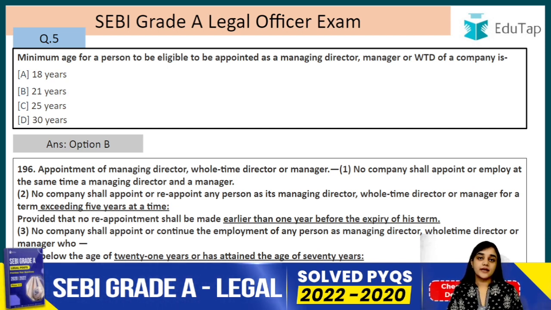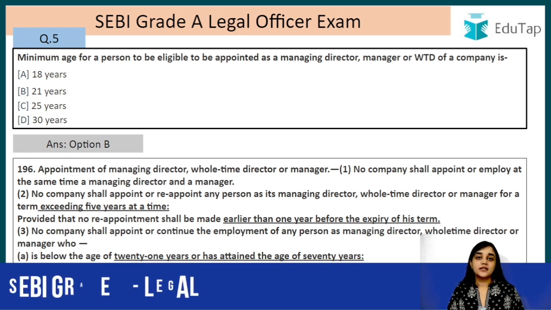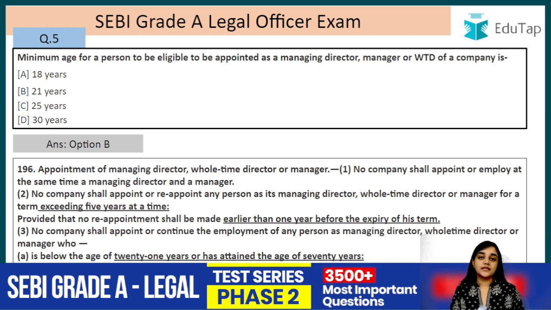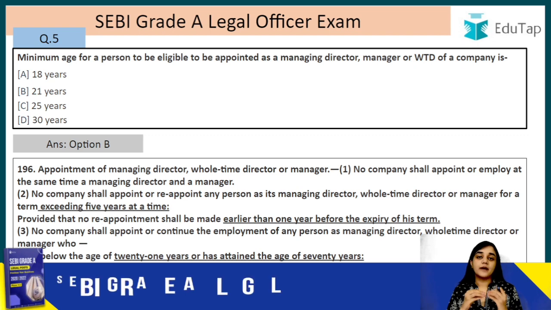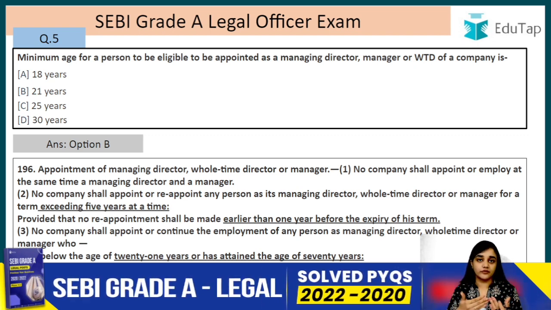So you have to understand why this is written. If you go through the Companies Act, if you read section 2 clause 53 and section 2 clause 54, the terms manager and managing director have been defined. By reading those, it becomes clear why they have written this. Basically, the work, the functions, the duties of a manager and a managing director are substantially the same. Both of them have been given the duty to manage the affairs of the company, either the whole of the company or the substantial portion of that company, right?